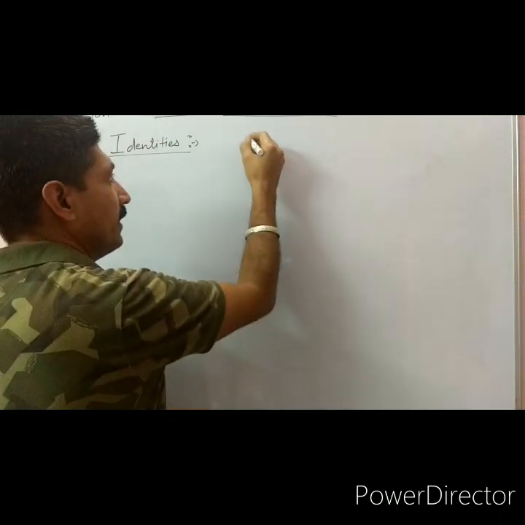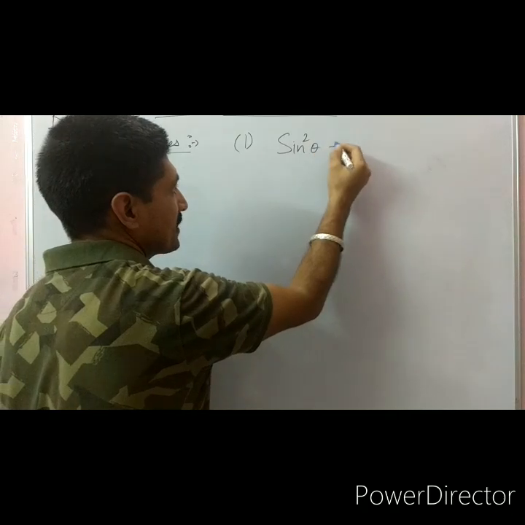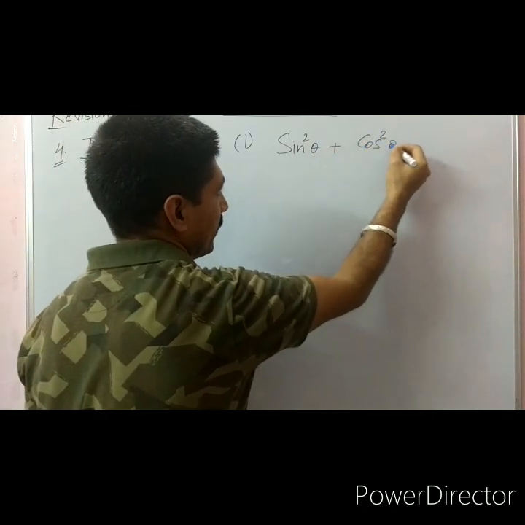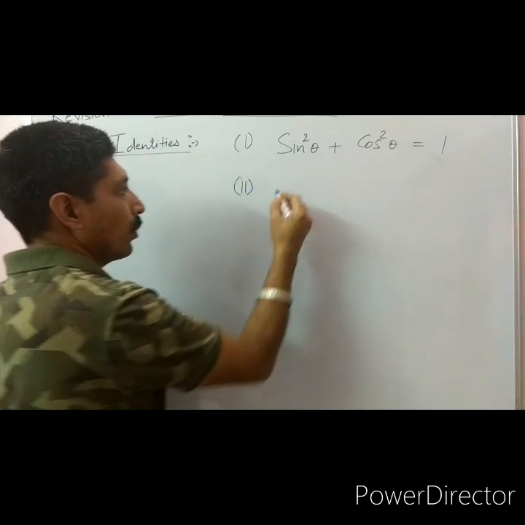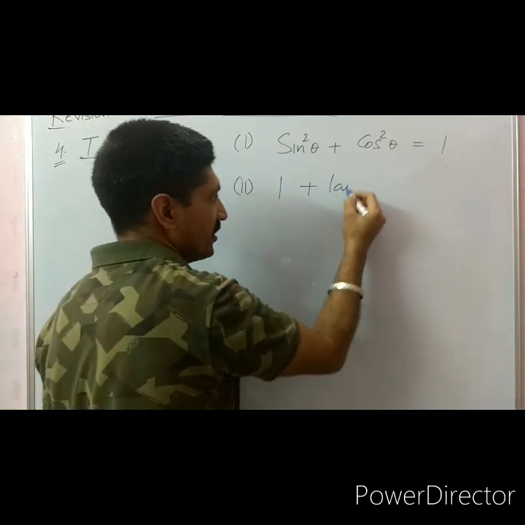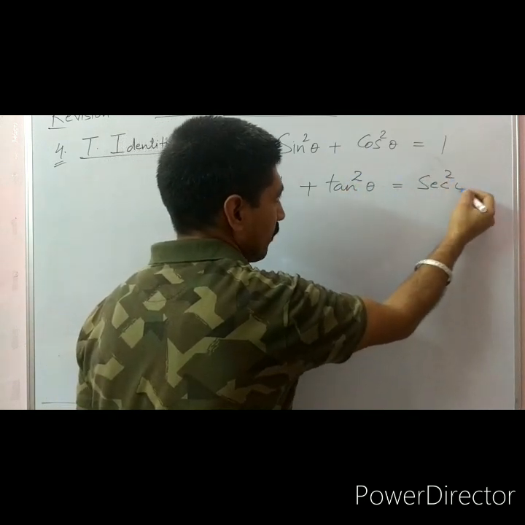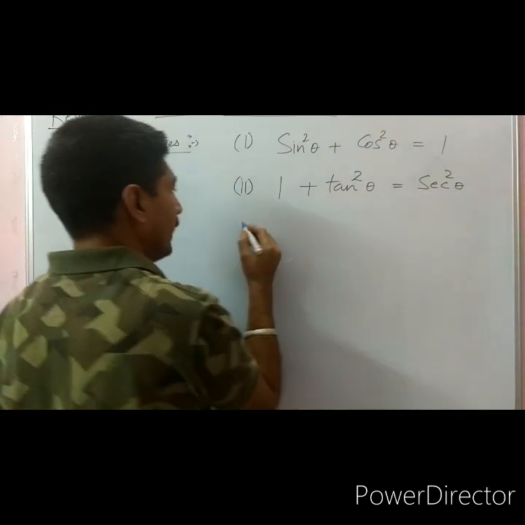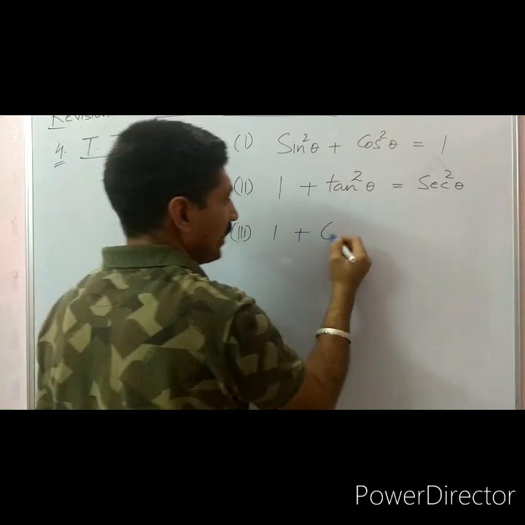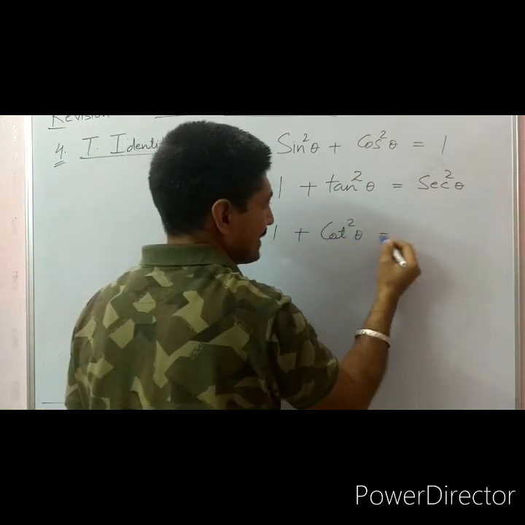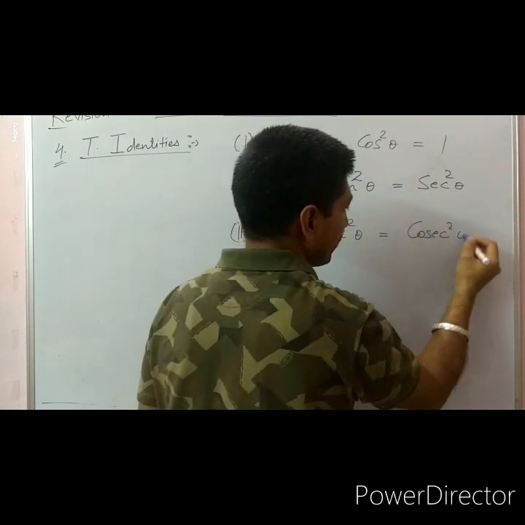We have three fundamental identities. First is sine square of theta plus cosine square of theta is equal to 1. Second one, 1 plus tangent square of theta is equal to secant square of theta. And the third one is 1 plus cotangent square of theta is equal to cosecant square of theta.